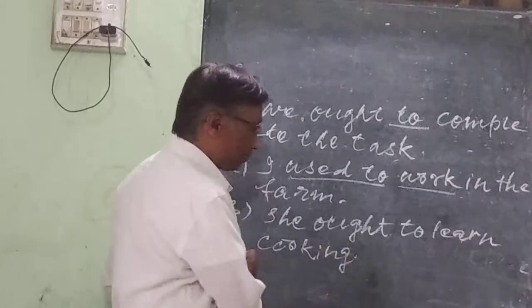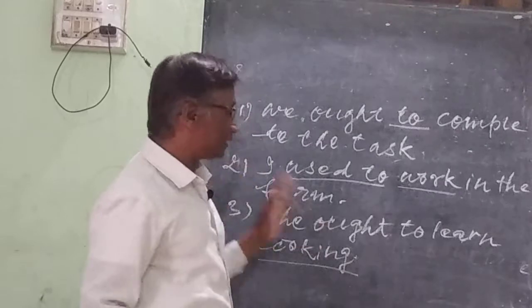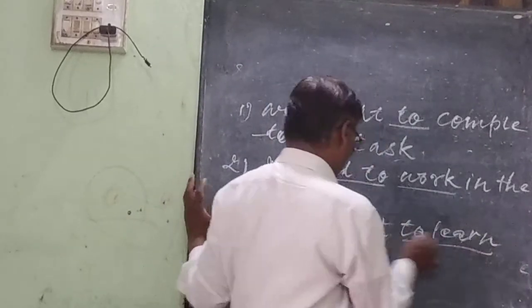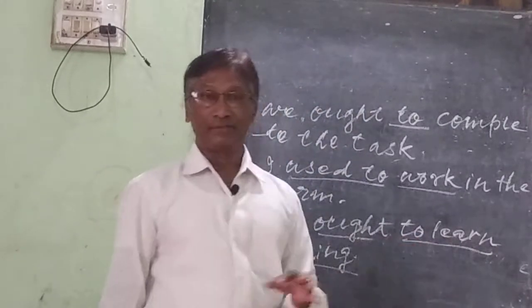So this example is about the same thing, that is cooking. In this example, she ought to learn. Ought is the modal auxiliary and to learn is the infinitive.